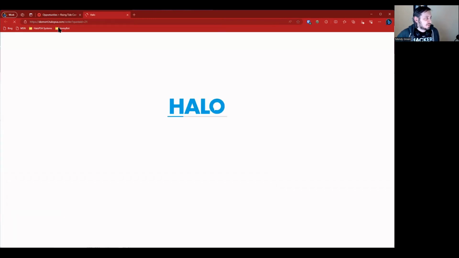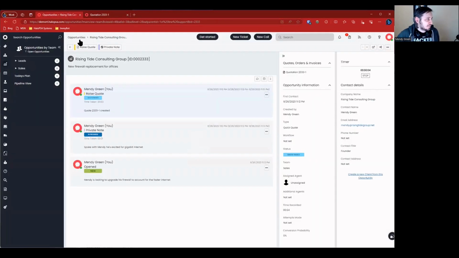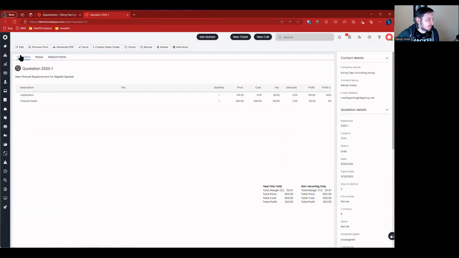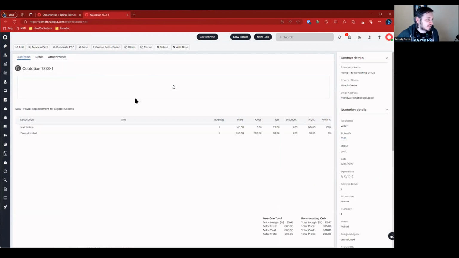All right, so now we have the new quote saved. It opened up in a new tab. We go to the opportunity. Notice we've got a quote raised. This is the new status. Okay, we've got the quote here. And now I'm not sending it from the ticket. I'm just going to come inside the quote. And now I'm working out of the quote and I'm just going to send it here.